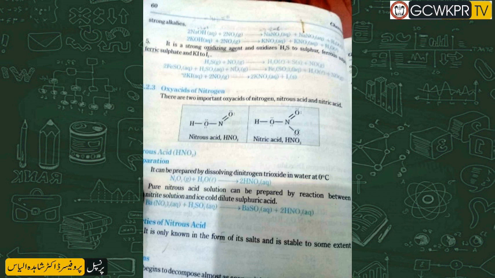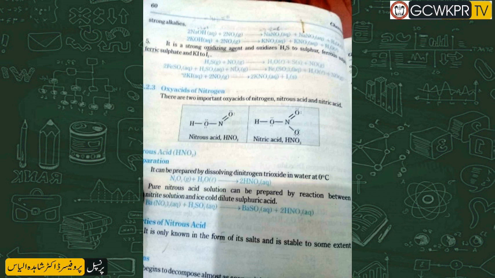N2O4, pale yellow color, decomposed to give 2NO2, reddish brown gas, which further decomposed to give 2NO and 1 mole of oxygen. Number 2, elements like phosphorus, potassium and carbon continue burning in NO2 as it yields oxygen on decomposition. 2 moles of NO2 decompose to give 2 moles of NO and 1 mole of oxygen. 2 moles of phosphorus along with 5 moles of nitrogen dioxide results in the formation of phosphorus pentoxide and 5 moles of NO.